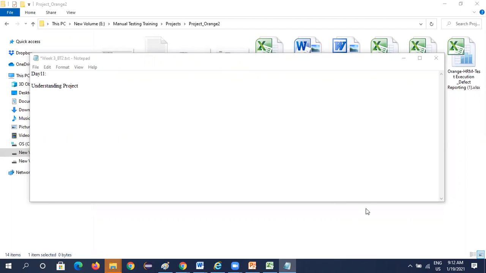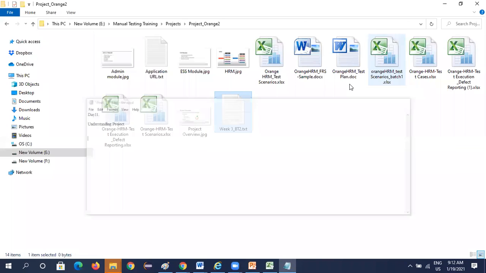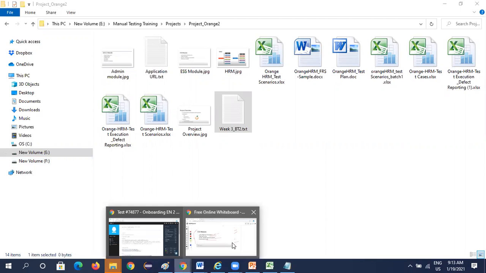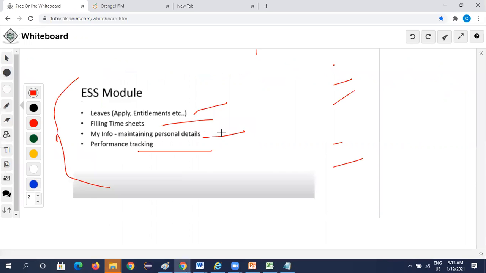Okay. So this is a product. This product is being developed by one organization, and as per the client's requirements and specifications, they customize it and deploy it into the market. Okay. So this is a product.